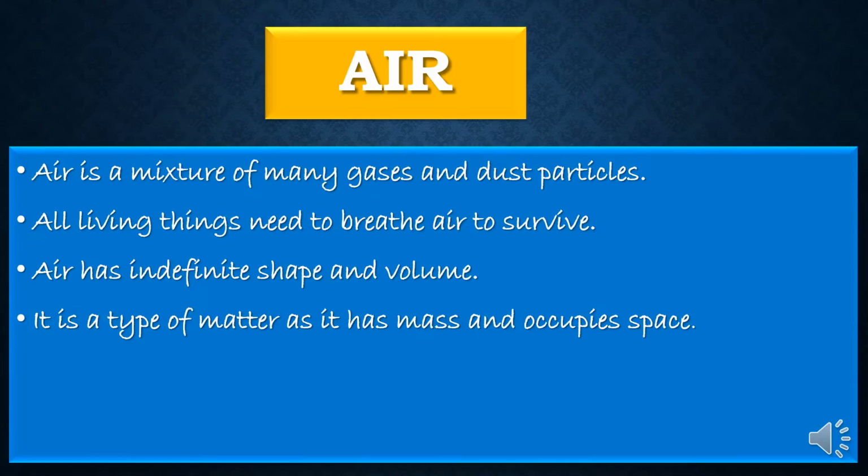We all know that air is a type of matter as it has mass, that is weight, and occupies some space. We can say that air has indefinite shape and volume because it takes the shape of the place wherever it moves around. So we can say that air has no color and smell also. So this was a general introduction about the air. Let's understand what type of air is present around the earth.